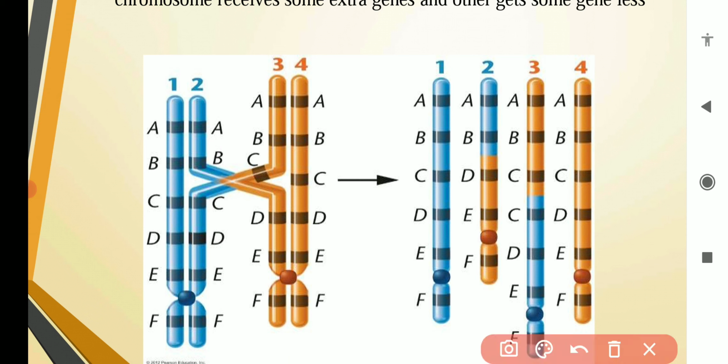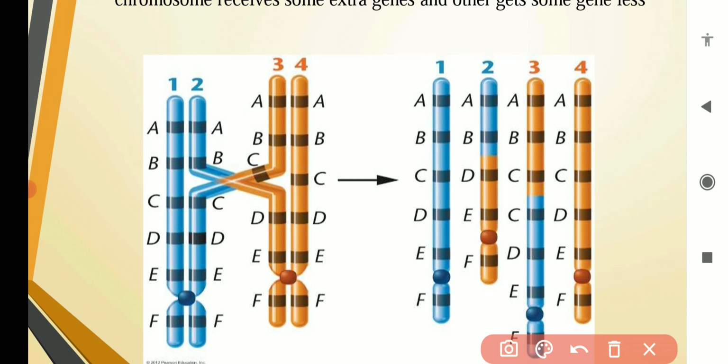For example, here you can see that unequal crossing over takes place due to a mismatched arrangement. You can see that this chromosome is on the upper side and this chromosome is on the lower side. So when crossing over takes place between these two chromosomes, in the exchange of segments, this segment will be of smaller length and this segment will be of higher length.